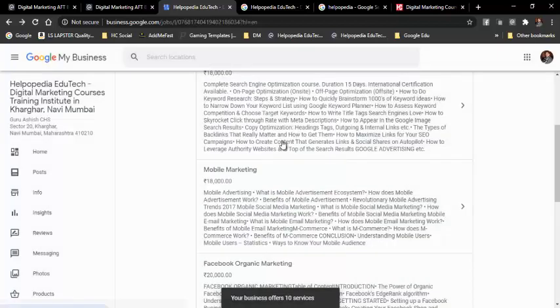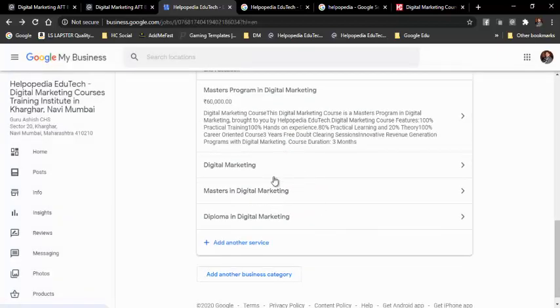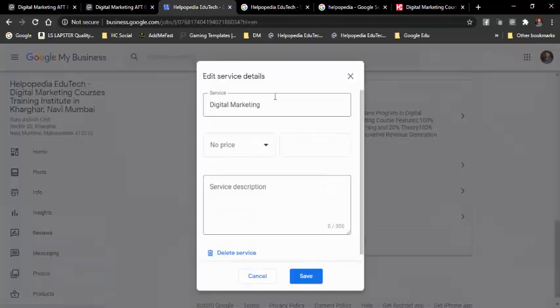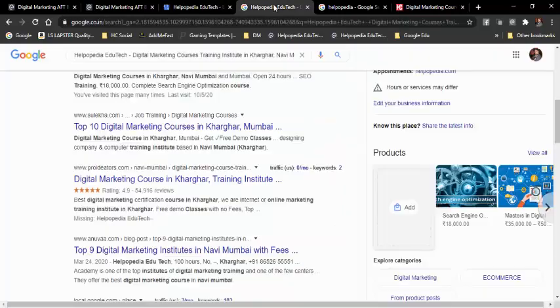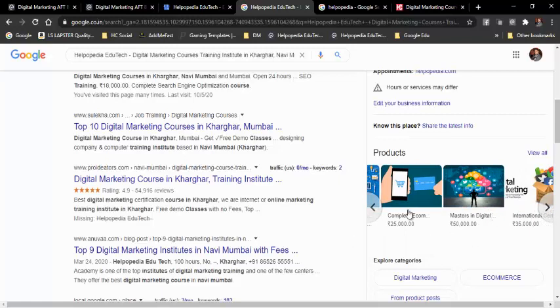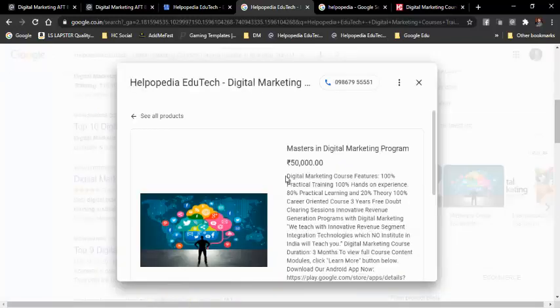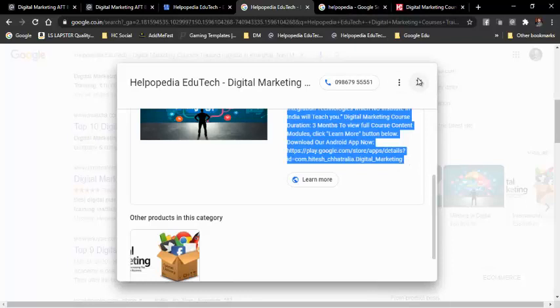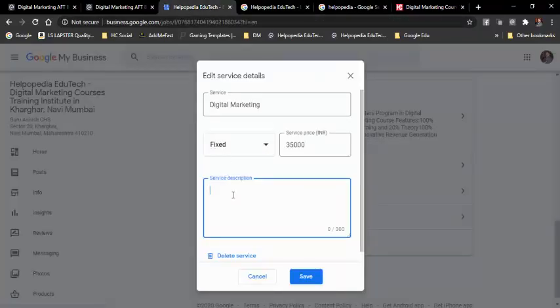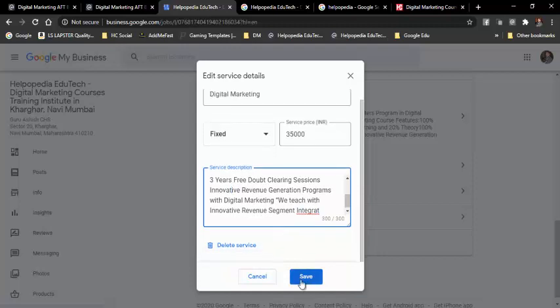Then I can add all the details of the services. Here all these things I've added. See, diploma in digital marketing is also there, digital marketing is there. Now under this service I need to add a price, so it is fixed, so I can add that over here, and then I can add a description. For the description, I'll take the masters in digital marketing program content from here temporarily, add it over here, and click on save.